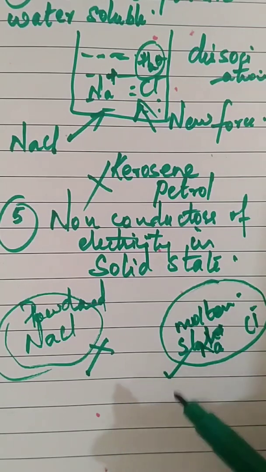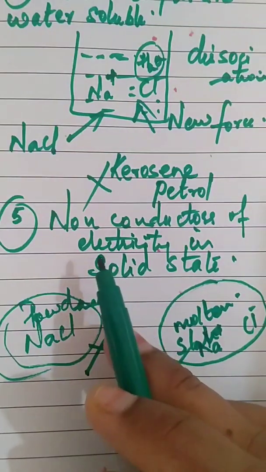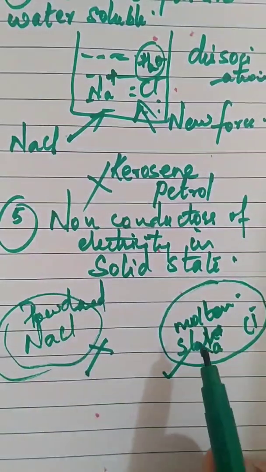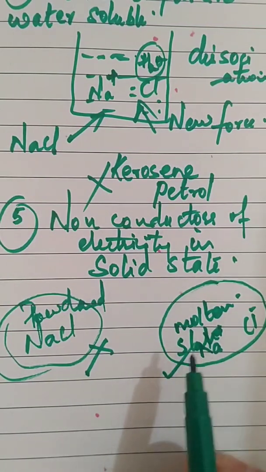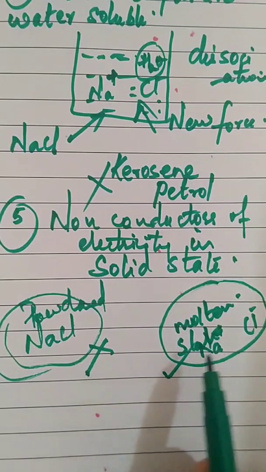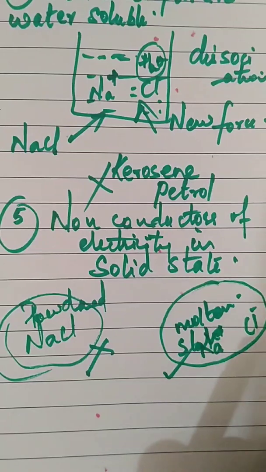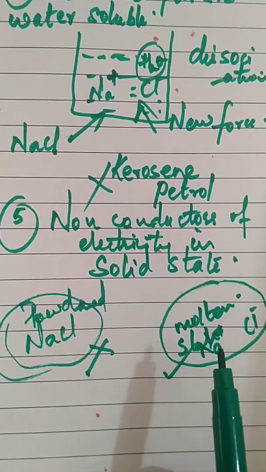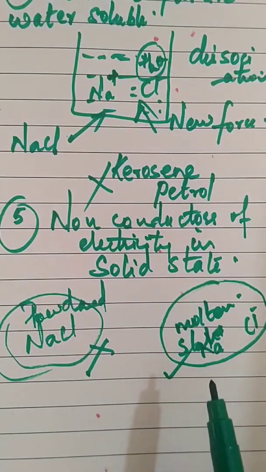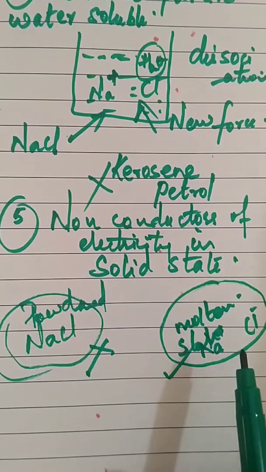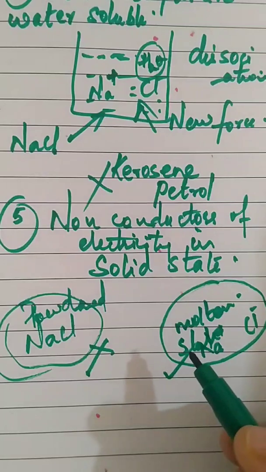So how will you remember? The aqueous solution of ionic compounds conducts electricity, whereas the solid state does not. Why do they conduct electricity in aqueous state? Because they can undergo dissociation. The ions get dissociated. On passing current through the dissociated solution, the ions move to the opposite electrodes, cathode and anode. So there is electrical conductivity in molten, fused or dissolved state. Ionic compounds are called electrolytes.